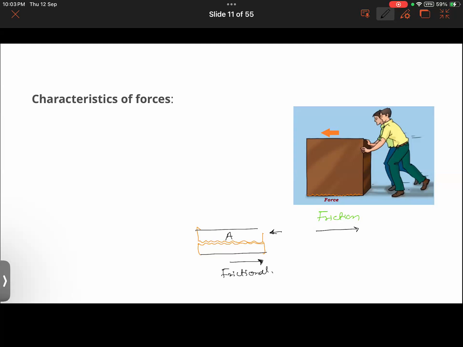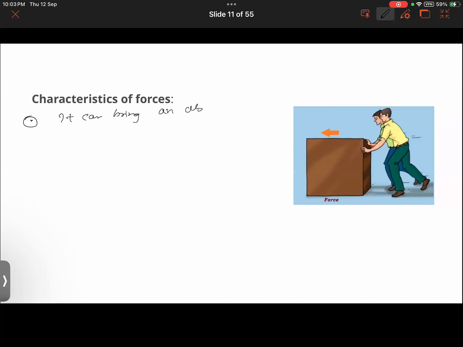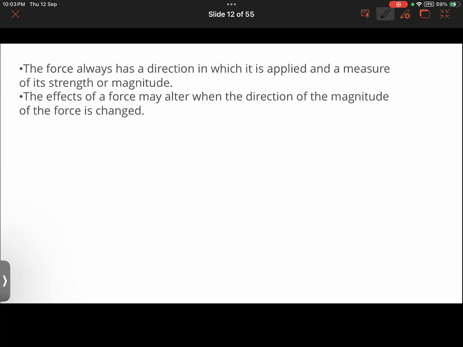But when we overcome this force of friction by applying too much force, the object will come into movement. The first characteristic of force is that it can bring an object into motion, or vice versa. If it is in a state of motion, it can bring it to a state of rest. Also, force always has a direction in which it is applied.